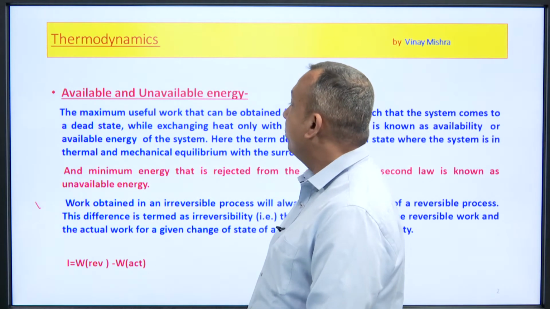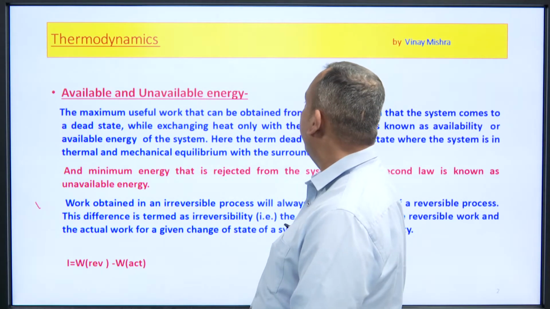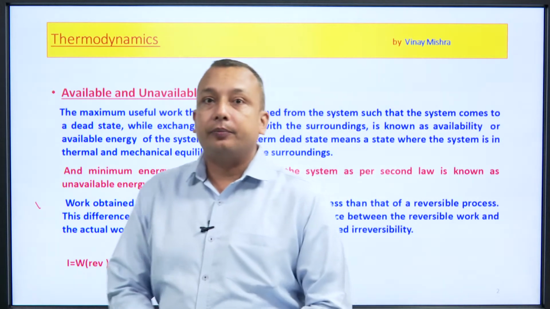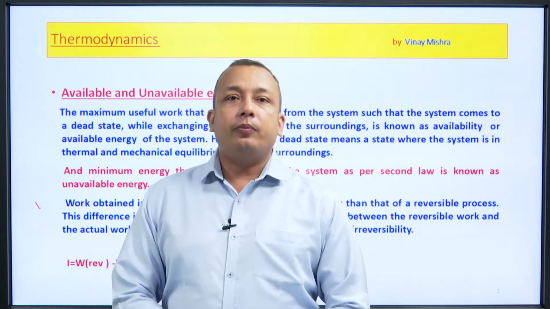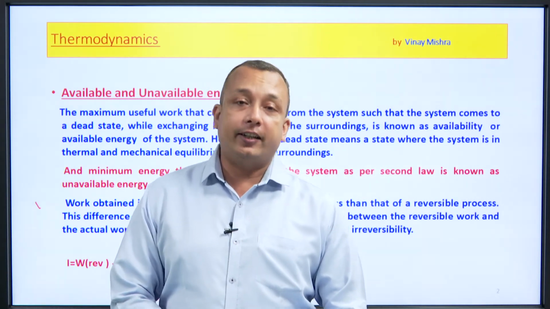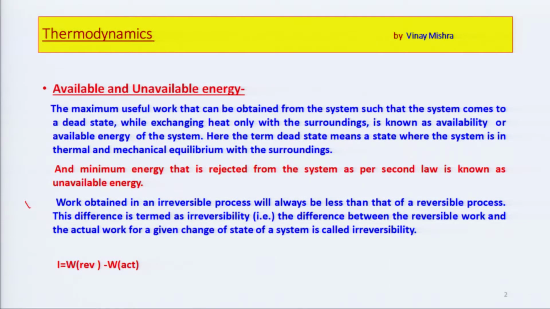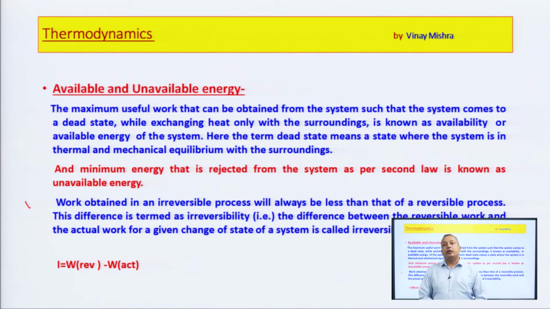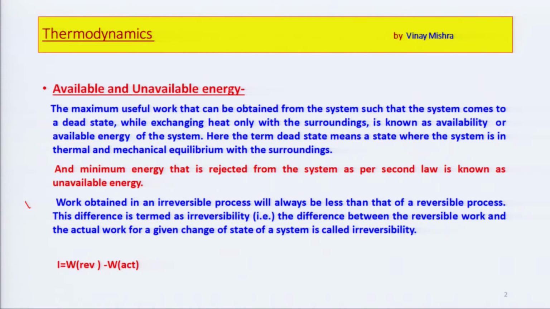Available energy is the maximum useful work that can be obtained from the system such that the system comes to the dead state.